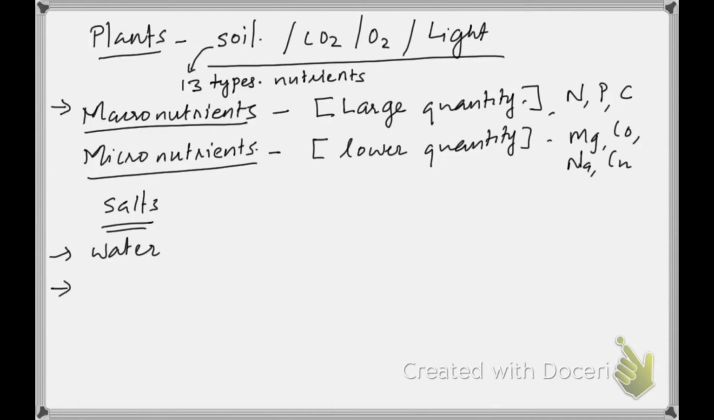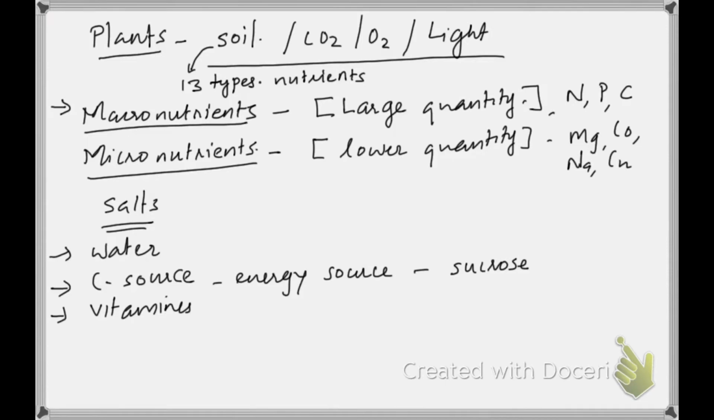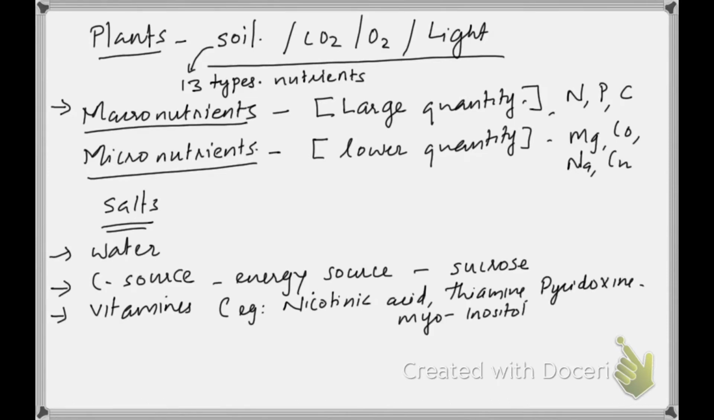Now another major ingredient is the carbon source. This is the energy source. We use sucrose, that is table sugar, as the carbon source. Then they require vitamins, for example nicotinic acid, thiamine, pyridoxine, and myoinositol. These are vitamins. The next major ingredient is amino acids.